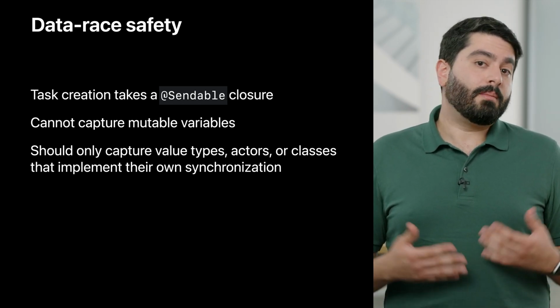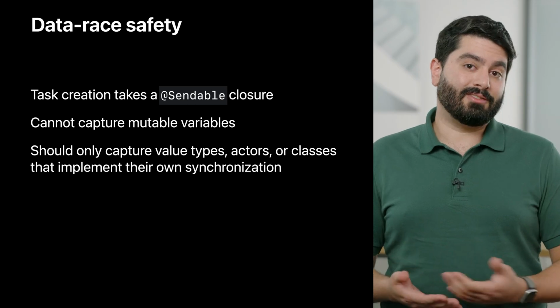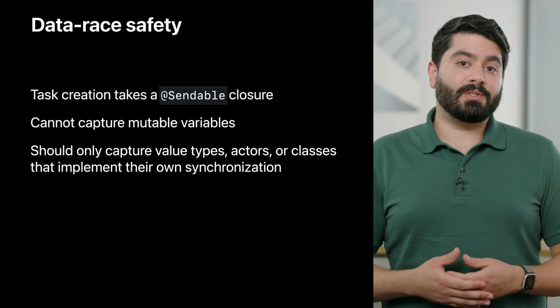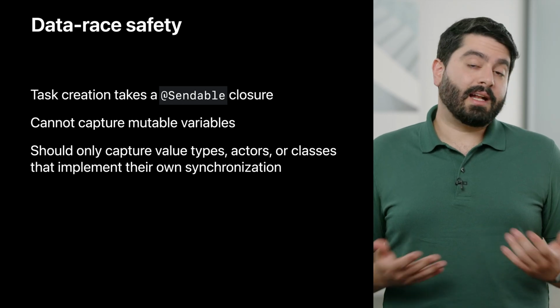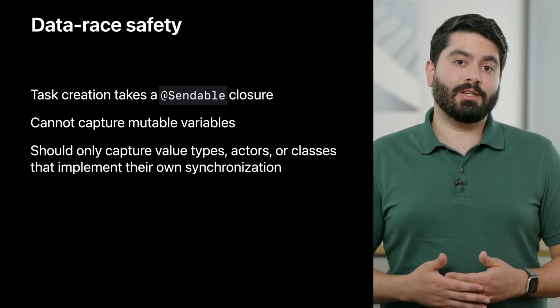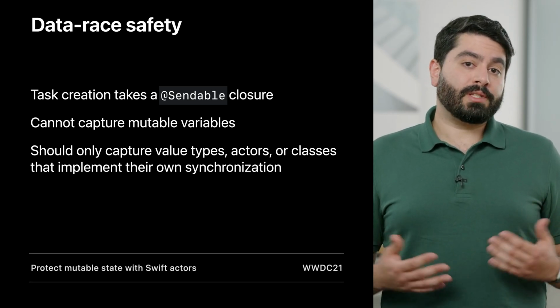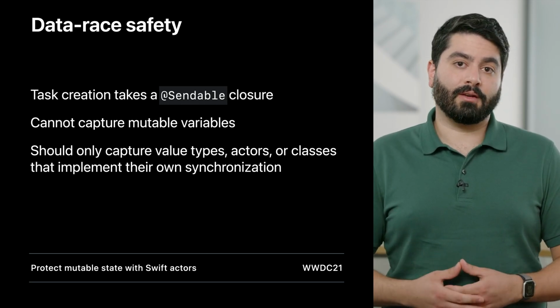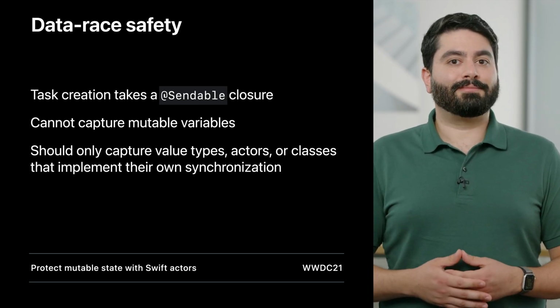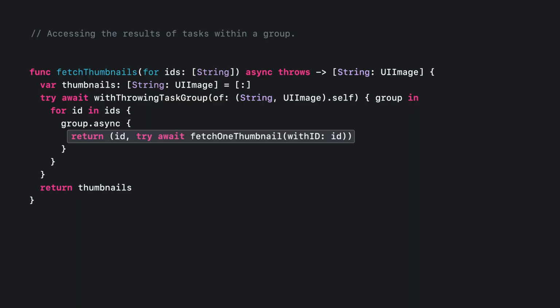For example, because they are value types like int and string, or because they are objects designed to be accessed from multiple threads like actors, and classes that implement their own synchronization. We have a whole session dedicated to this topic called Protect Mutable State with Swift Actors, so I encourage you to check it out. To avoid the data race in our example, you can have each child task return a value. This design gives the parent task the sole responsibility of processing the results.